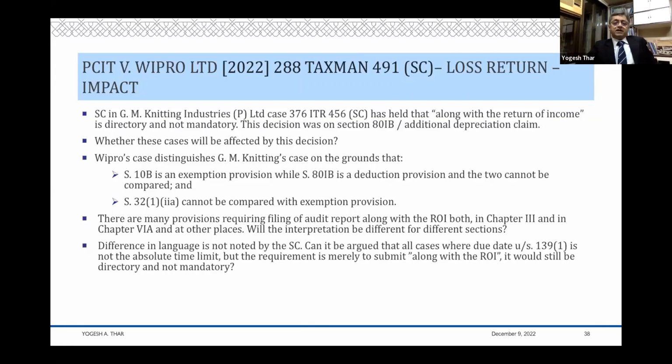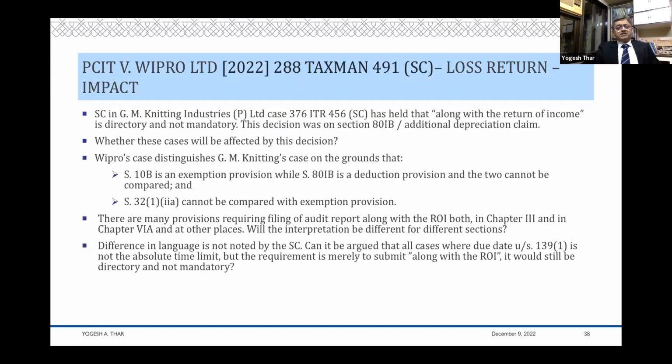Now, this case law was pointed out by the counsel arguing in Wipro, and the Supreme Court somehow distinguished this. This case law is certainly distinguishable because unlike 10B(8), which points out the point of time, the 139(1) due date is the point of time. Unlike that, these sections like 80IB etc. only say along with the return of income, there is no point of time which is defined. So that would have been, according to me, the right way of distinguishing. However, the Supreme Court has distinguished in a different manner, which really creates some sort of difficulty.